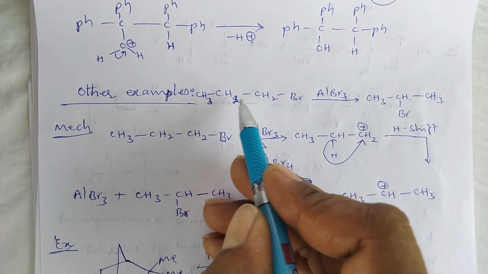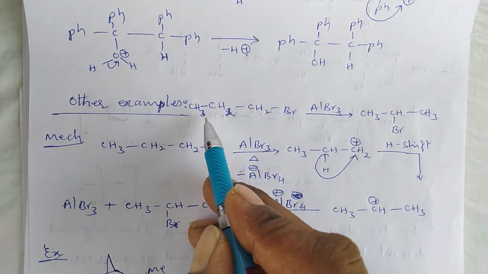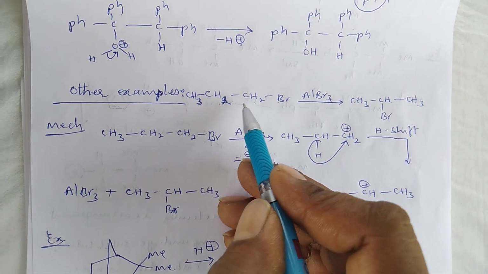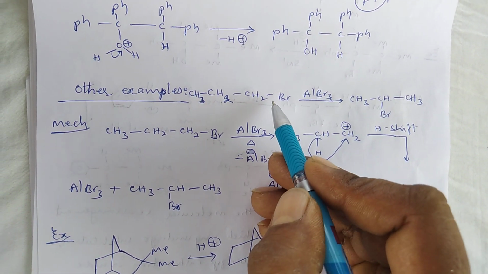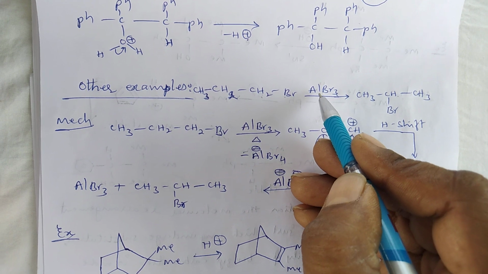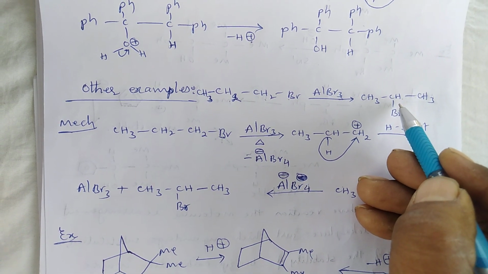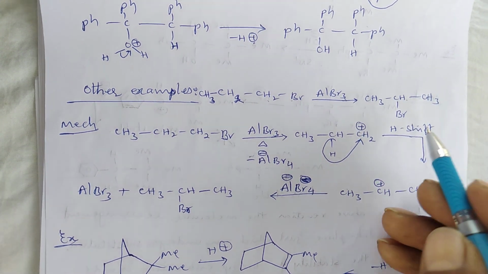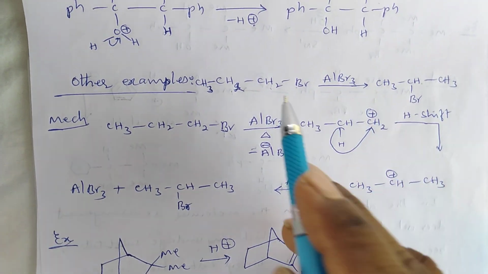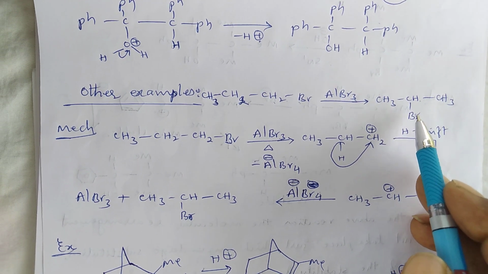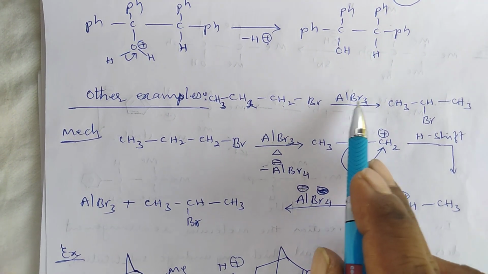Here CH3, CH2, CH2Br, that is N-bromopropane. When N-bromopropane reacts in the presence of aluminium bromide, finally the resulting product is 2-bromopropane. Here 1-bromopropane is converted into 2-bromopropane in the presence of the Lewis acid.